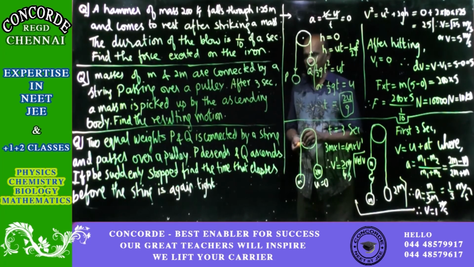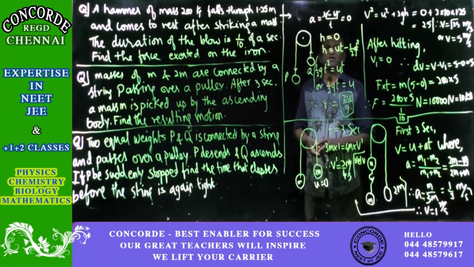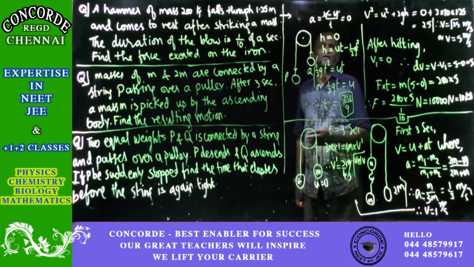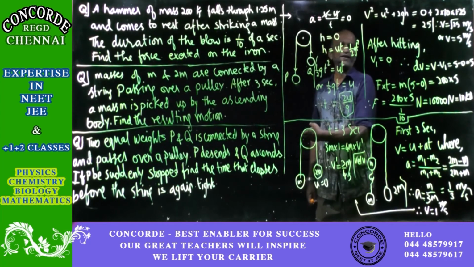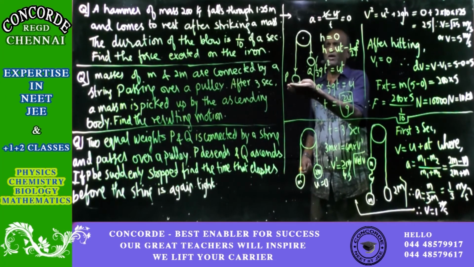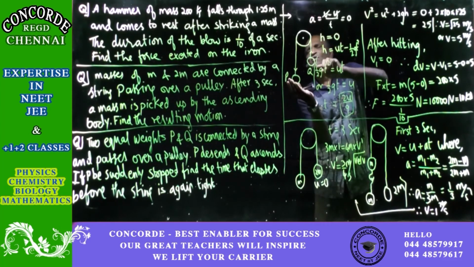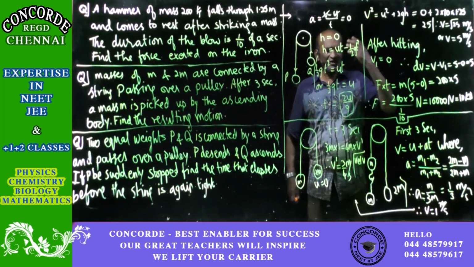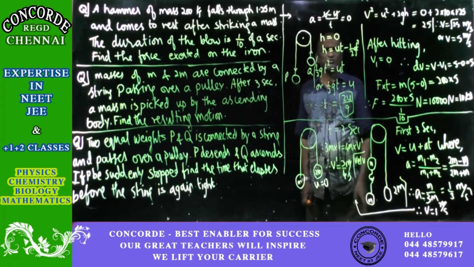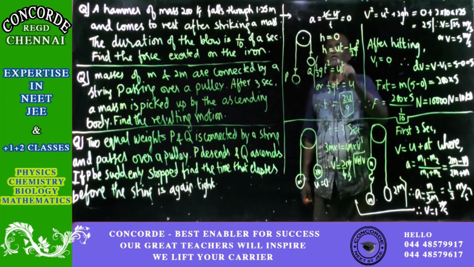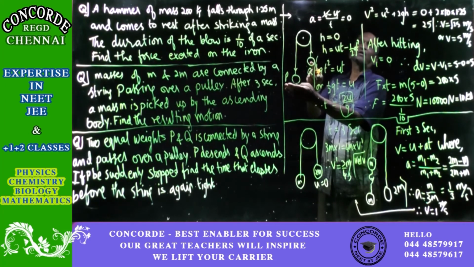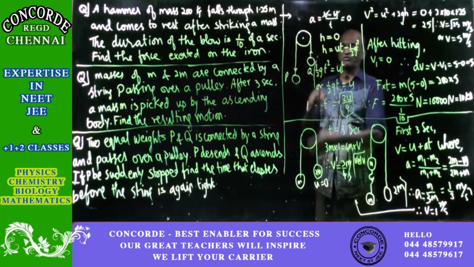What many people miss here is that when you are holding the mass for a split second and then taking it out, only for that time the other mass will go up and come back. Whatever the time, we are not bothered. We have now proved it is equal to 2u by g, where u is the velocity when you are holding the other mass. It is the velocity of Q with which it will go up and come back.